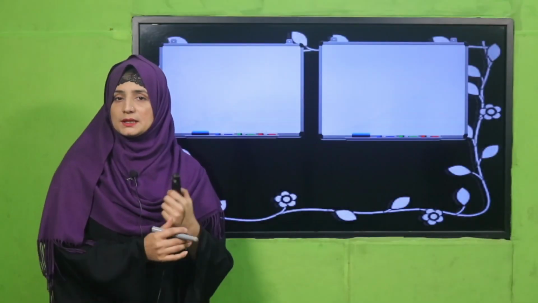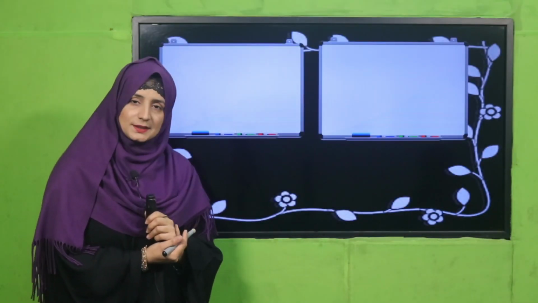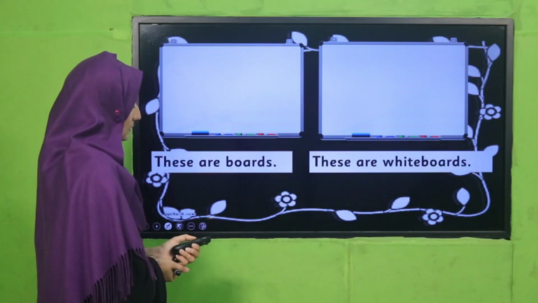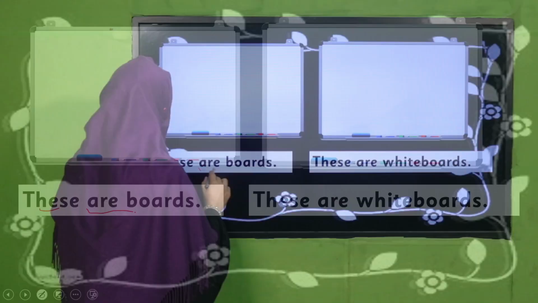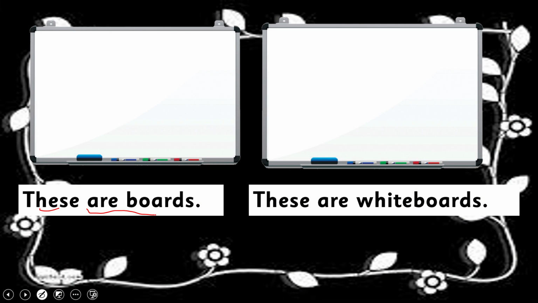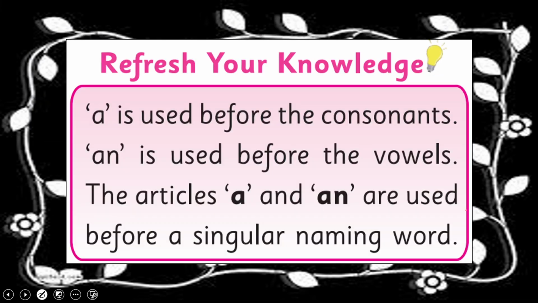Next, wow. Now how many boards are there? 1, 2. So tell me, what are these? Good. Yes, these are boards and these are whiteboards. Have you got that, my dear students? Good. Now let's see what we are going to do.